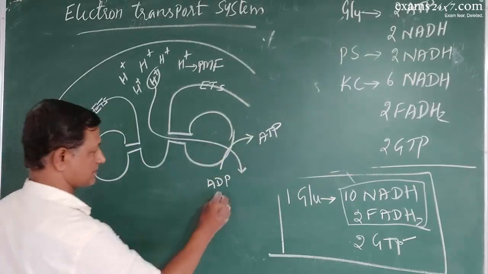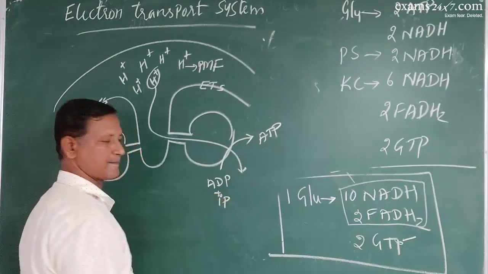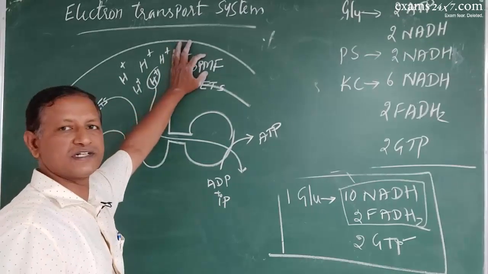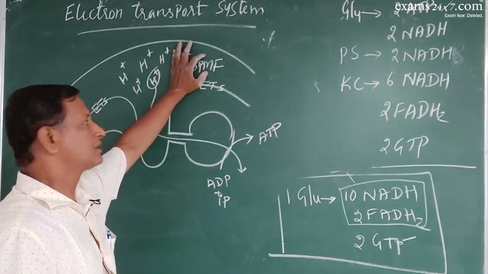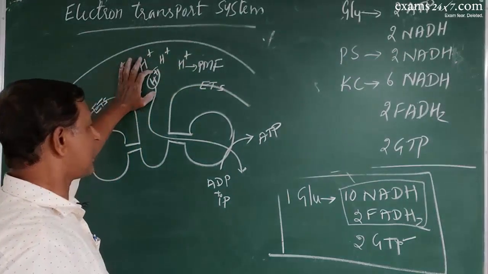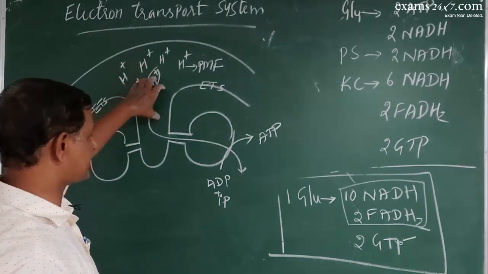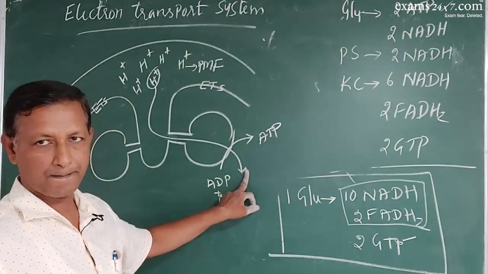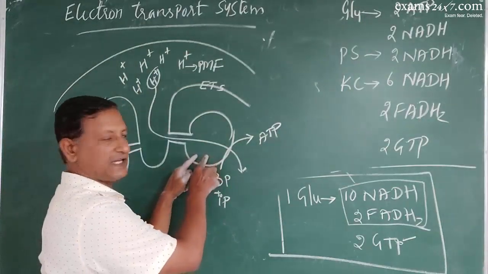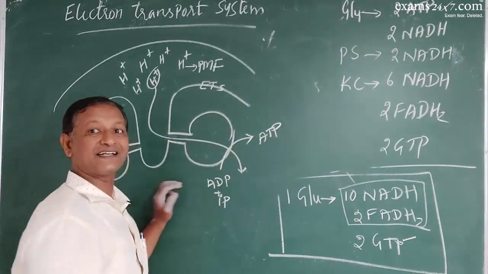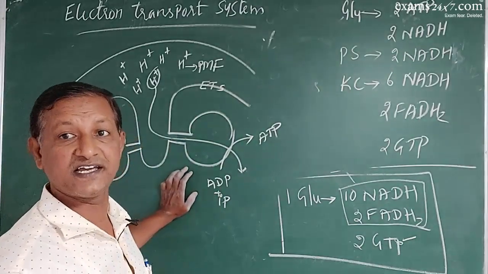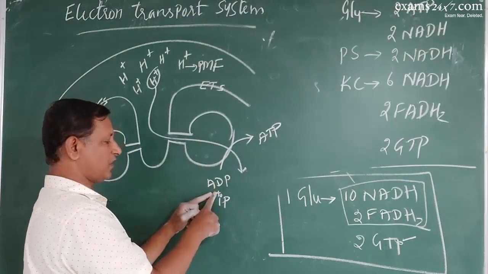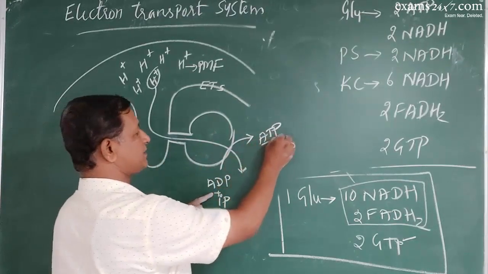So due to proton motive force developed in the intermembrane space, the protons are transferred into the matrix through F0F1 particles. At that time, F0F1 particles act as ATP synthases, the enzymes which help in the phosphorylation process, thus producing ATP.